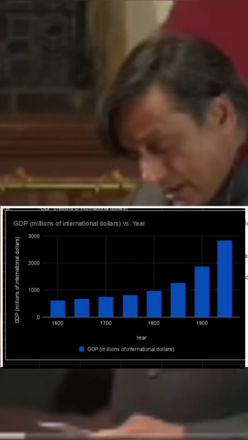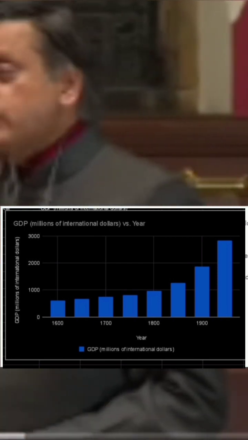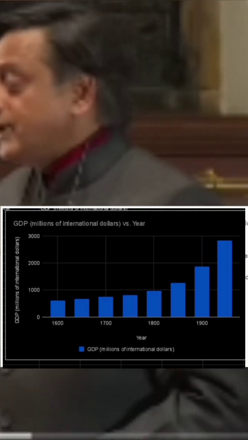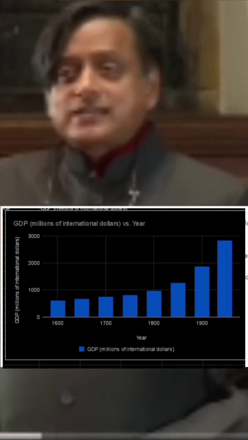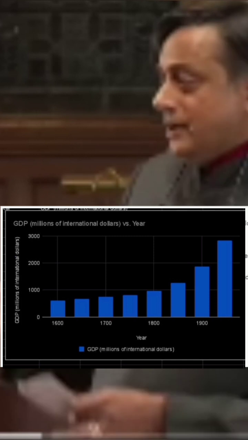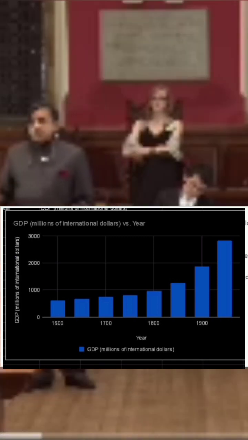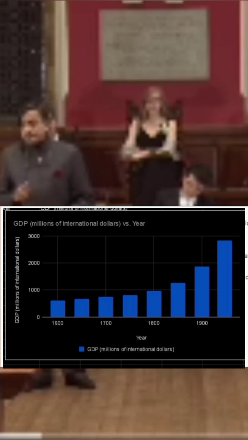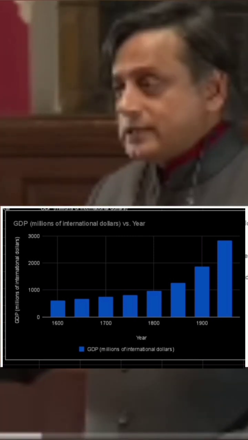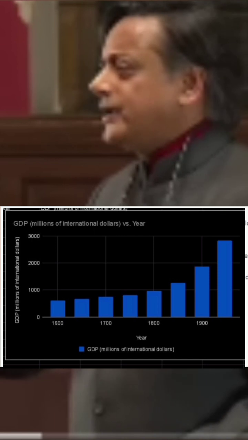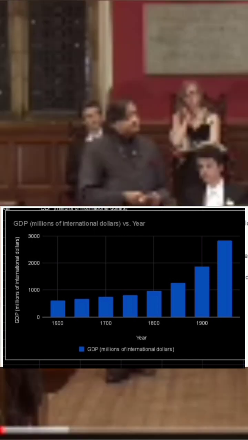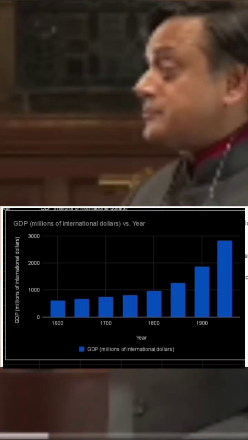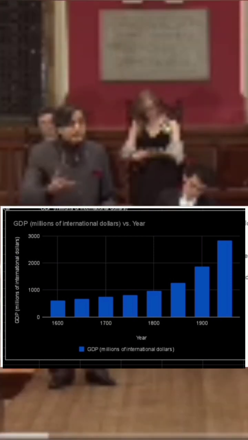Year and GDP. 1600: $612 millions. 1650: $678 millions. 1700: $744 millions. 1750: $810 millions. 1800: $972 millions. 1850: $1.3 billions. 1900: $1.90 billions. 1947: $2.8 billions.